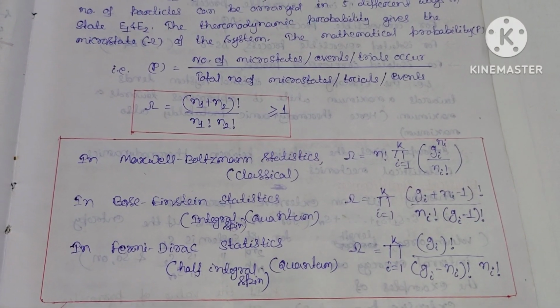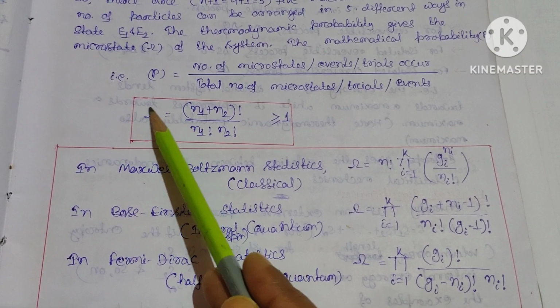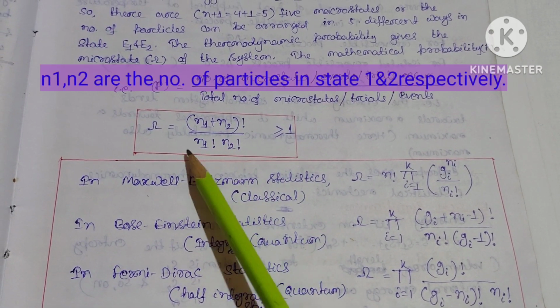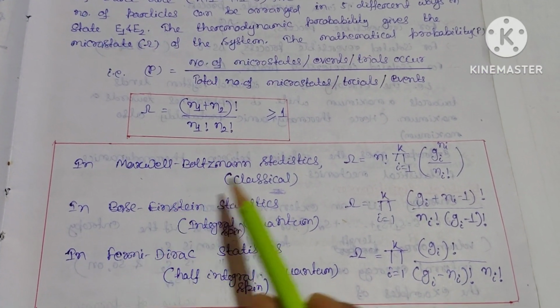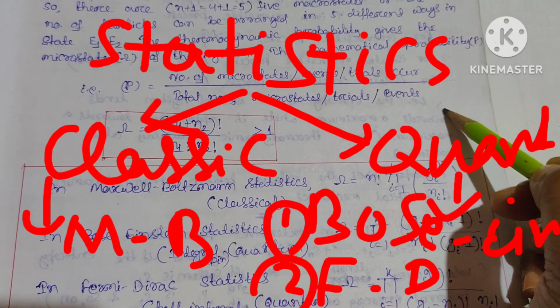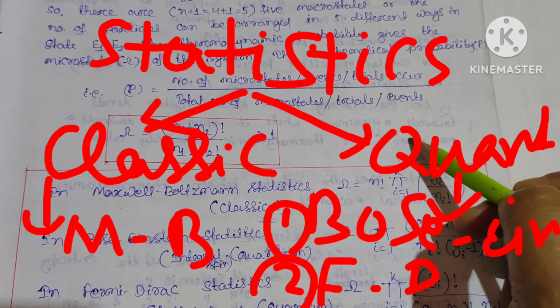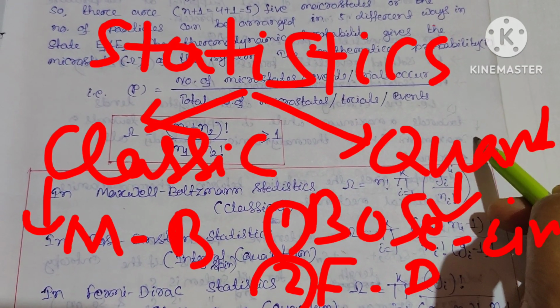So for distinguishable particles, this is the number of microstates. This is equal to (n1 plus n2) whole factorial divided by n1 factorial into n2 factorial. So in Maxwell-Boltzmann statistics, as I have already discussed, statistics is divided into two types. One is classical statistics, which deals with Maxwell-Boltzmann statistics, and another one is quantum statistics.